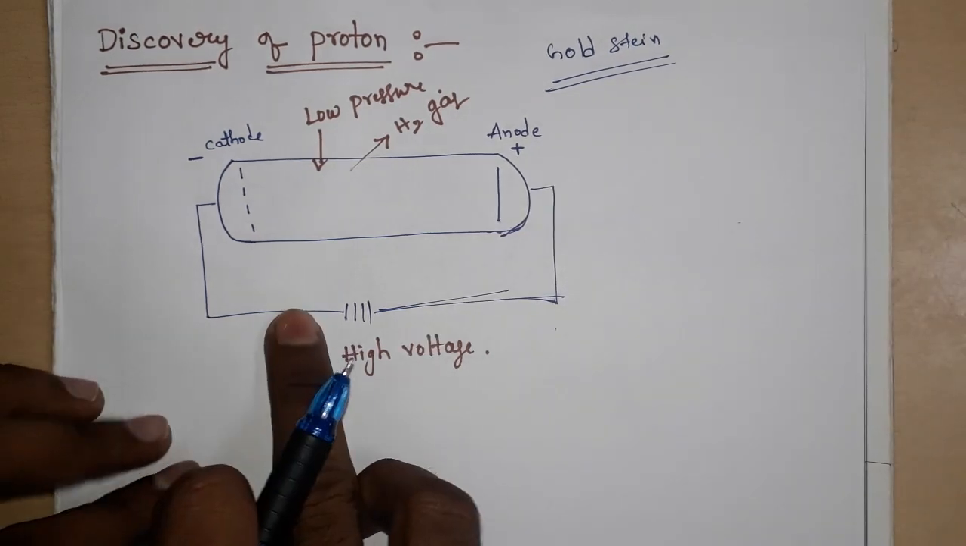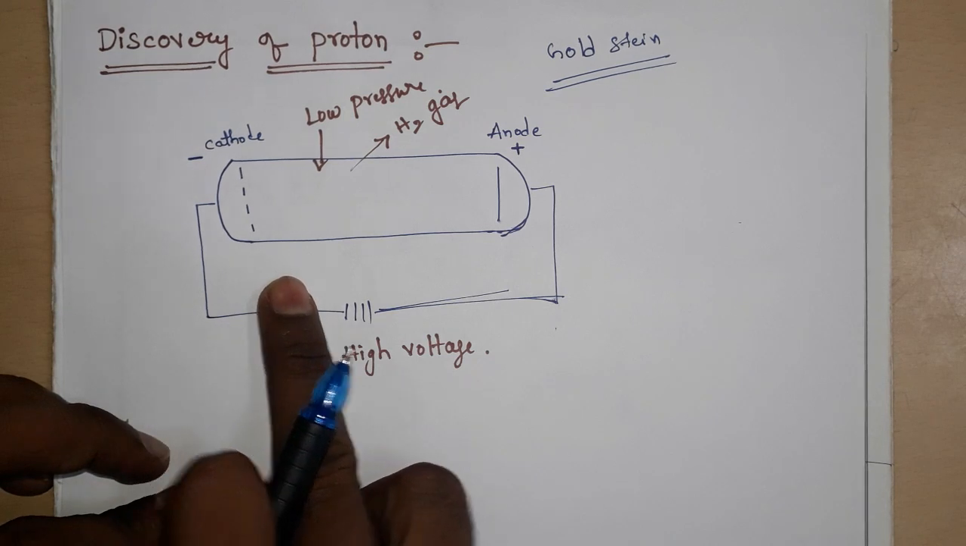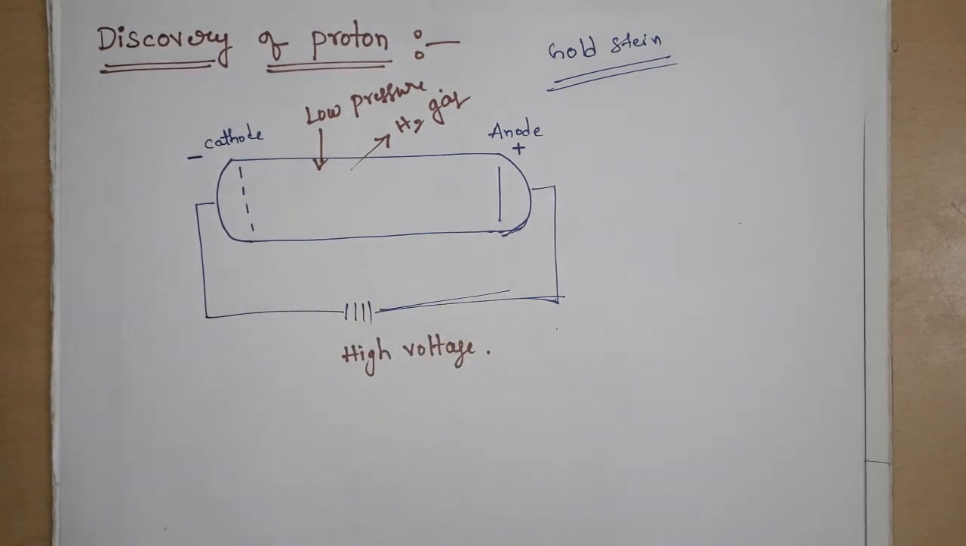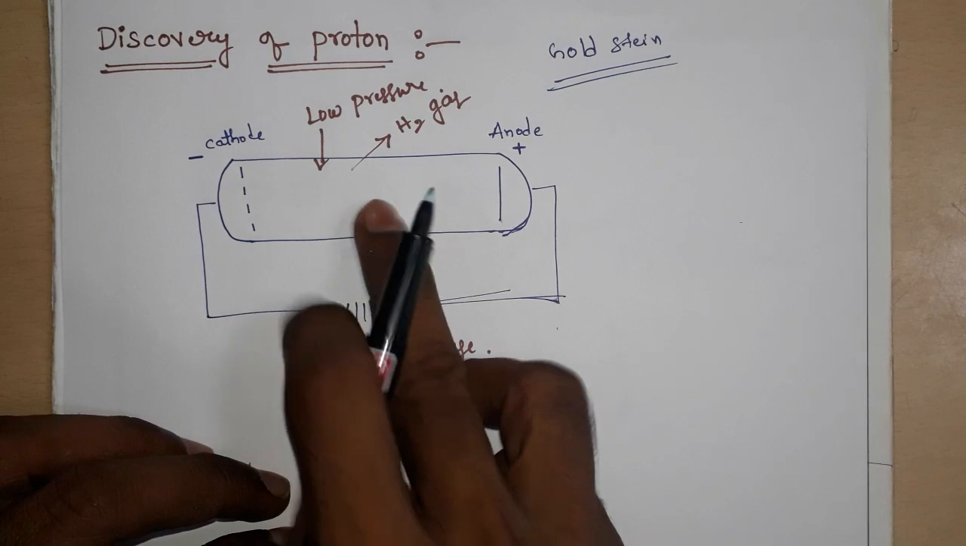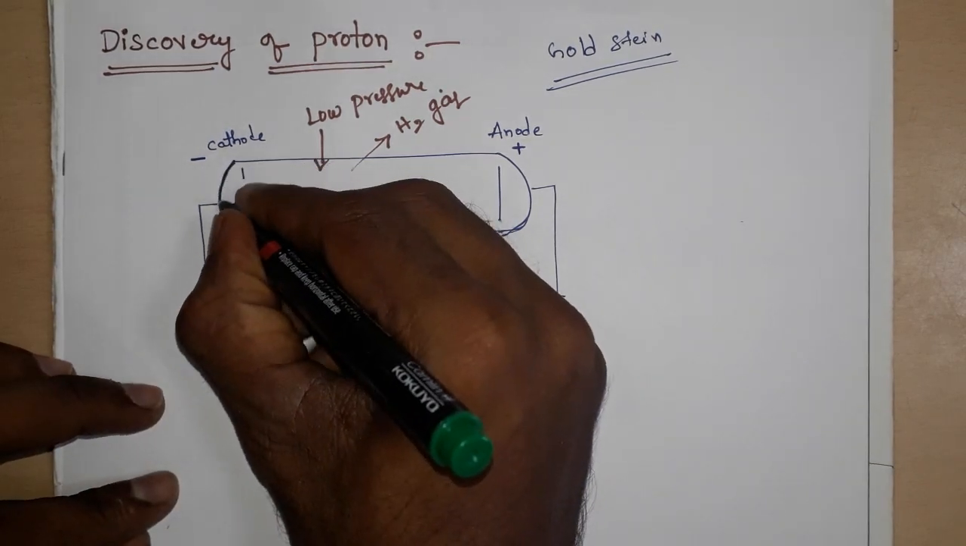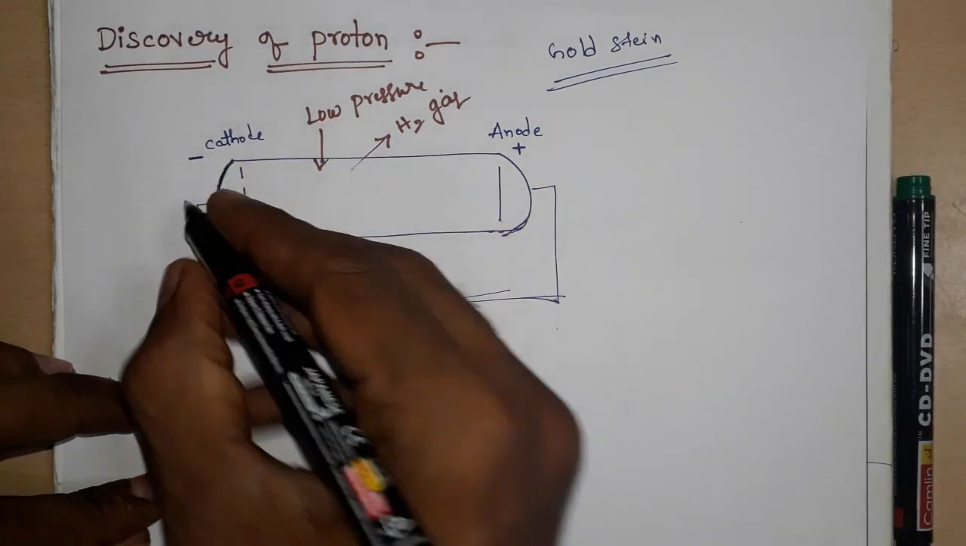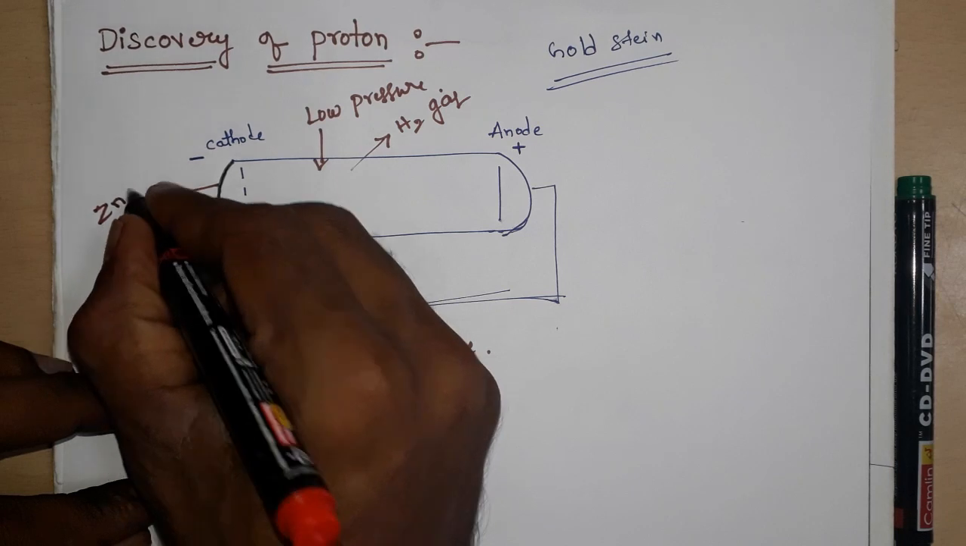He used a perforated cathode in the discharge tube experiment and repeated J.J. Thomson's experiment, and observed the formation of anode rays. In this experiment he used H2 gas inside the tube, and he coated a zinc sulfide screen.